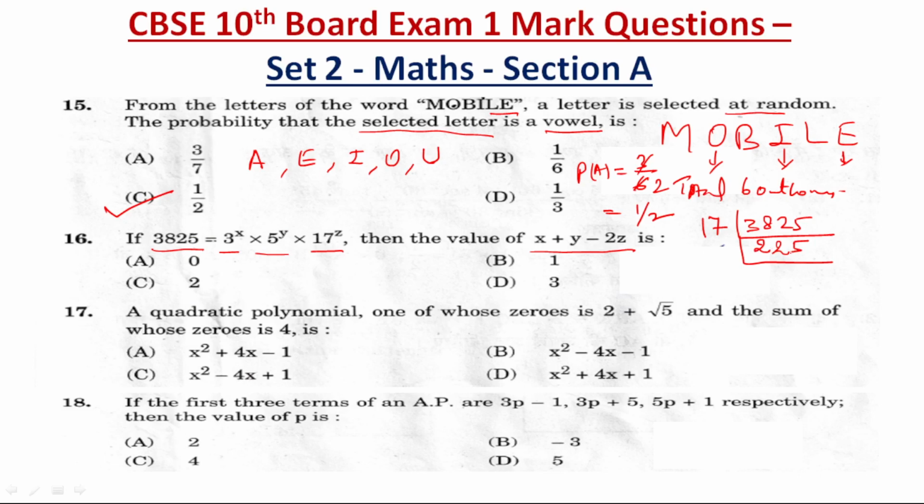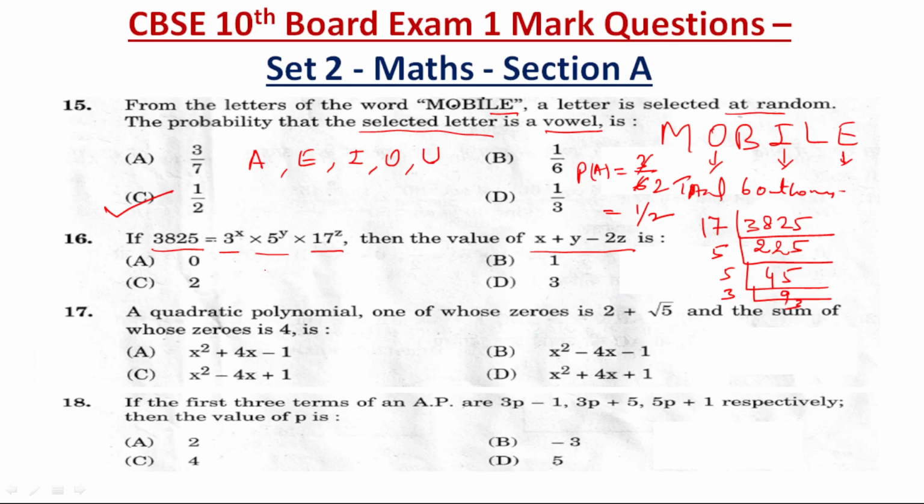In the table of 17, 55 is not coming. Okay, so we will go for 5 next. 5 into 4 is 20, then 25, 5 into 5 is 25. Again we will go for 5, and then 9, then 3 into 3 is 9.